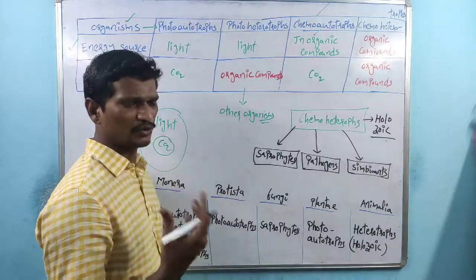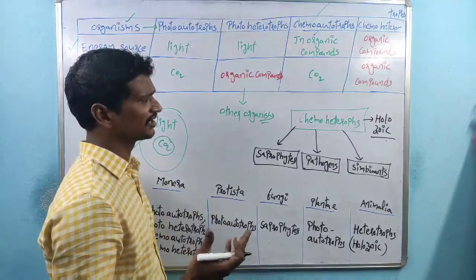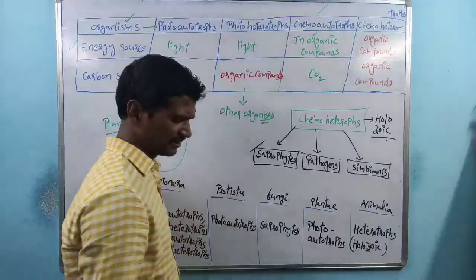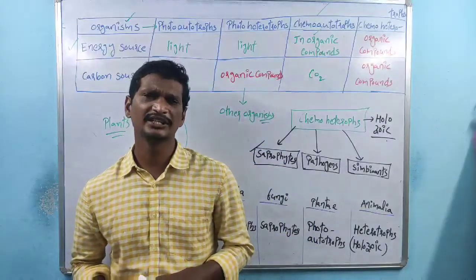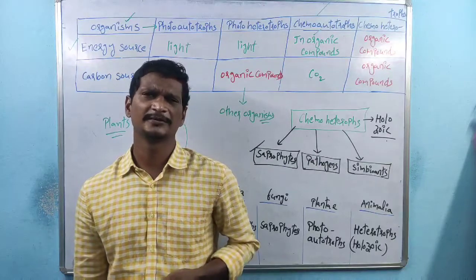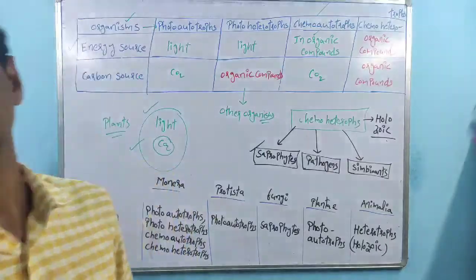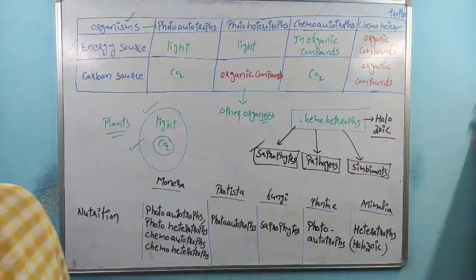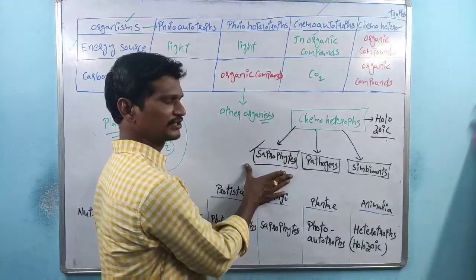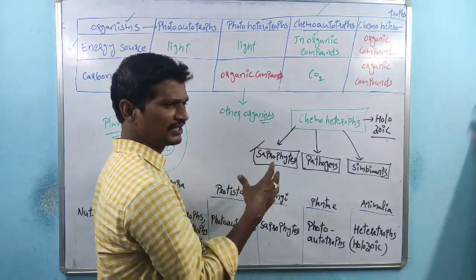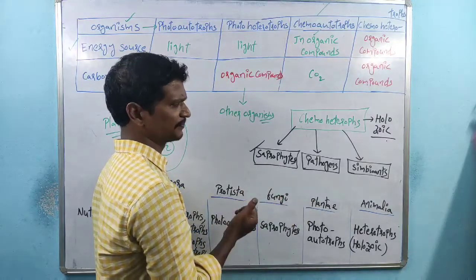Saprophytes means organisms which grow on dead and decaying organisms. These are called saprophytes, maybe fungi, maybe some of the bacteria, best examples. So the very first type of chemoheterotrophs are saprophytes.